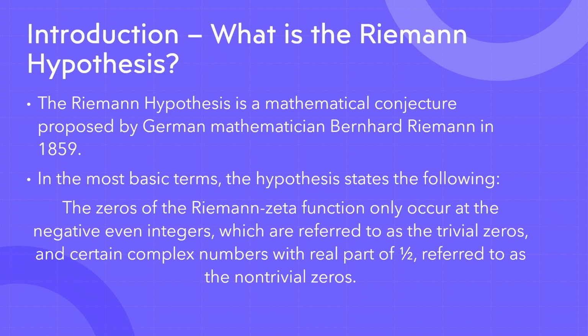The zeros of the Riemann-zeta function can only occur at negative even integers, which are referred to as the trivial zeros, and certain complex numbers with real parts of 1/2, which we refer to as the non-trivial zeros. So there's quite a bit to unpack there, but hopefully by the end of the presentation, you'll understand what all that means. So in my talk, I'll be discussing the following.